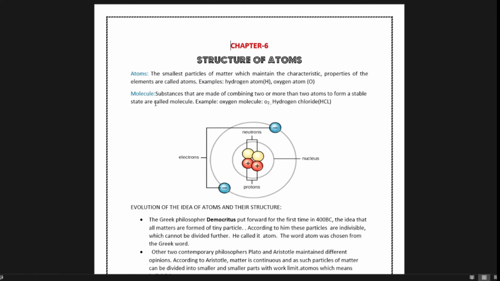Molecule: the substances that are made by combining two or more atoms to form a stable state are called molecules. Examples: oxygen molecule, hydrogen chloride. Both are molecules. A molecule may have the same atoms or different atoms, that is, different elements.